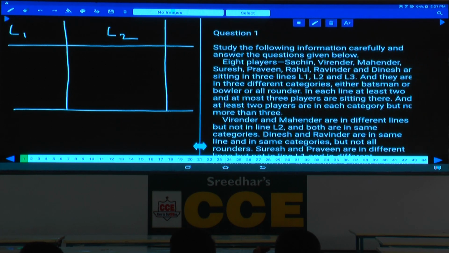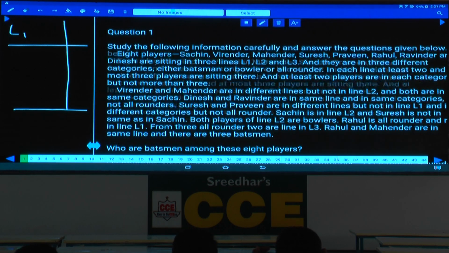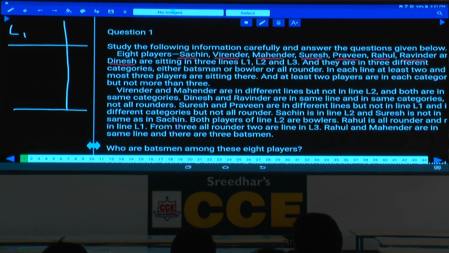There are 3 lines and 8 players, Sachin, Virendra, Sehwag, Mahendra, Suresh, Praveen, Rahul, Ravinder and Dinesh, sitting in 3 lines, L1, L2 and L3, and they are in 3 different categories, isn't it? Either batsman, bowler or all-rounder. In each line at least 2 and at the most 3 players. Yes, what can you infer from this? What could be the possibility?